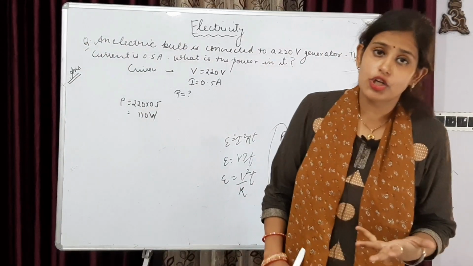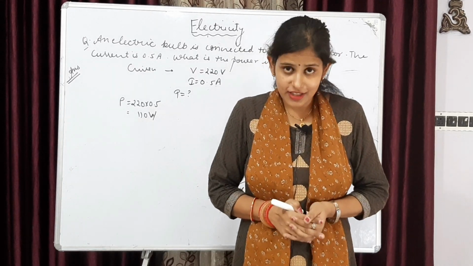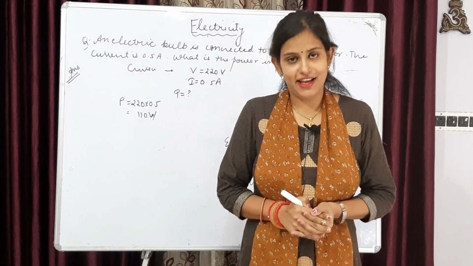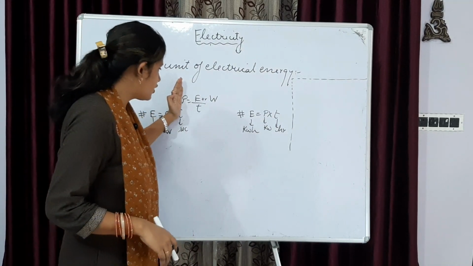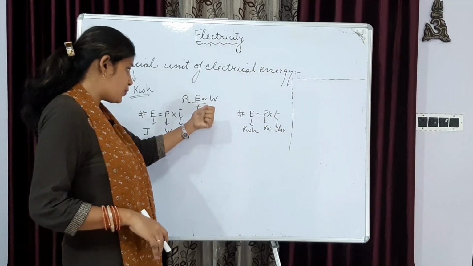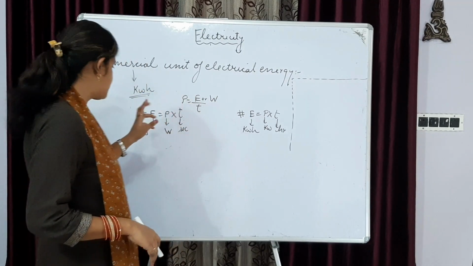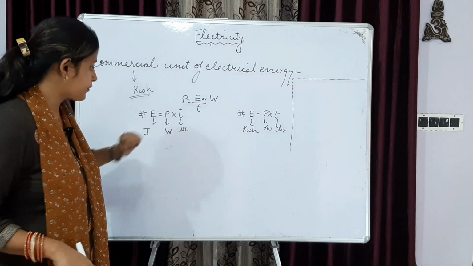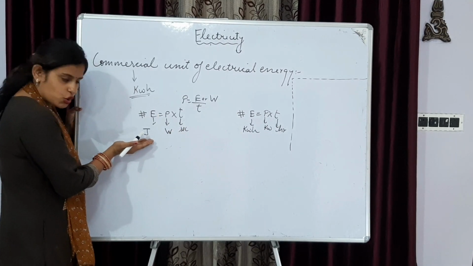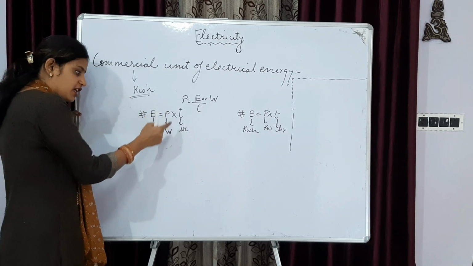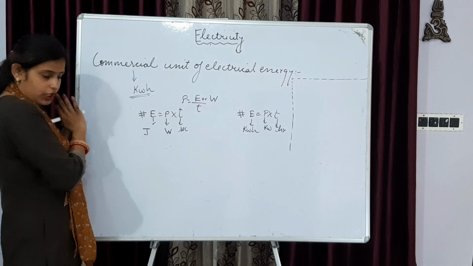Let's move on to the next topic, that is the last topic of the chapter, and is the commercial unit of electrical energy. See, we know that power is energy upon time, or we can say work upon time. From here we had calculated energy as power into time. Now energy's SI unit is joule, provided that power is in watt and time is in second. I have discussed just now only.